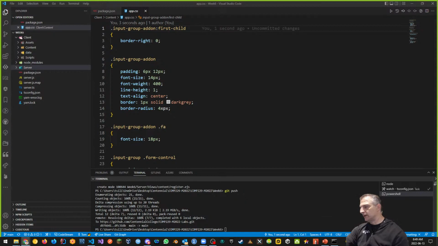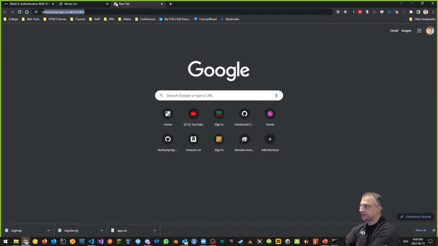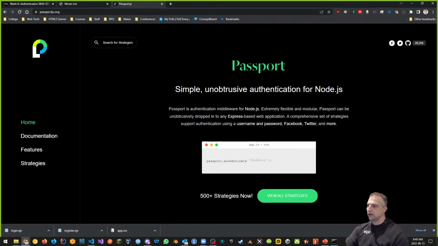So now what I need to do when it comes to authentication, we're going to use a module called Passport. We actually loaded this module last week. And if I look at passport.js.org, this is the module we're using. I'm just going to copy and paste that into the chat for everyone, so if you wanted to explore that, you can. But basically Passport is a module that helps us authenticate, and it's not just MongoDB. It's definitely for Node.js, but you can authenticate with anything. If you want to connect with MySQL, you can do that. If you want to connect with Firebase, you can do that. But you're just going to use Passport as an example to connect.